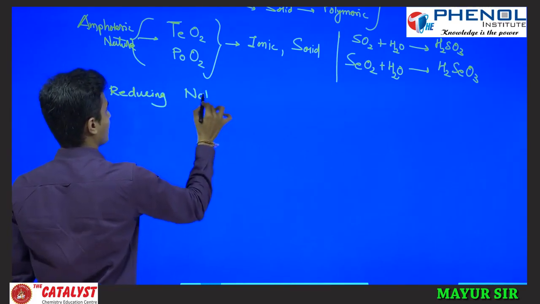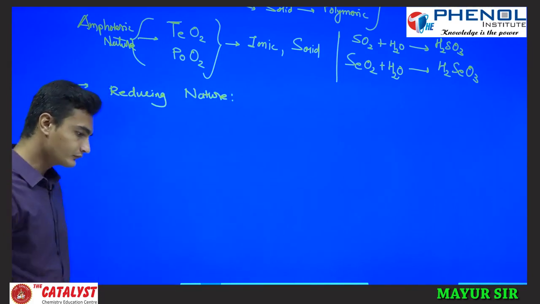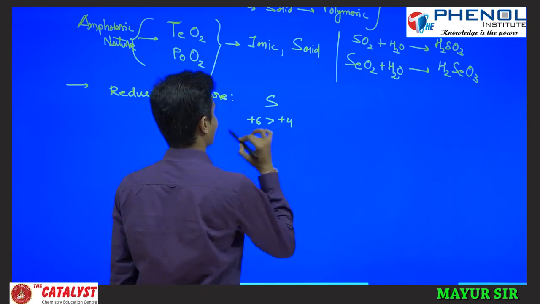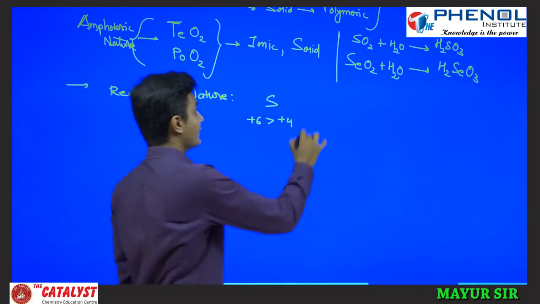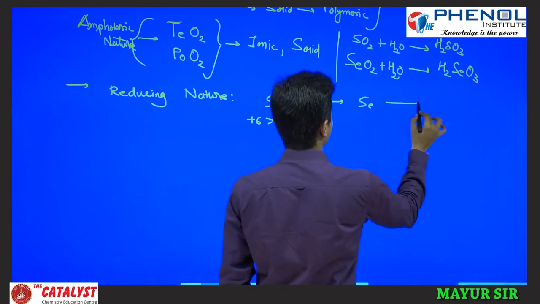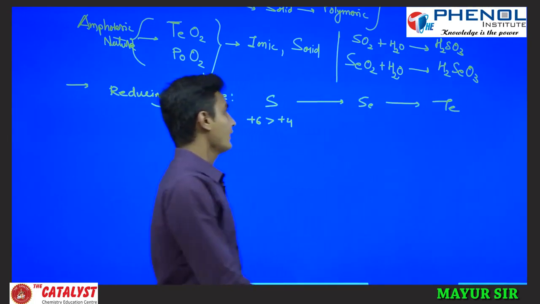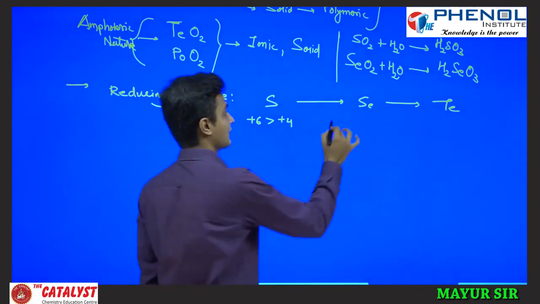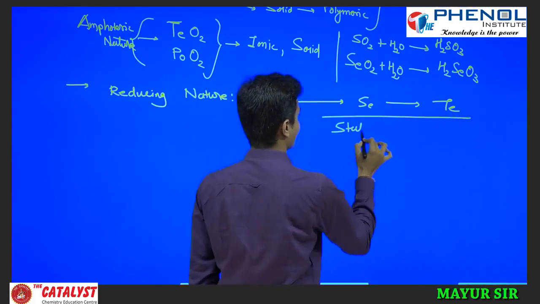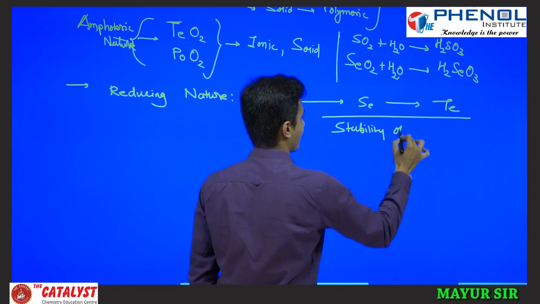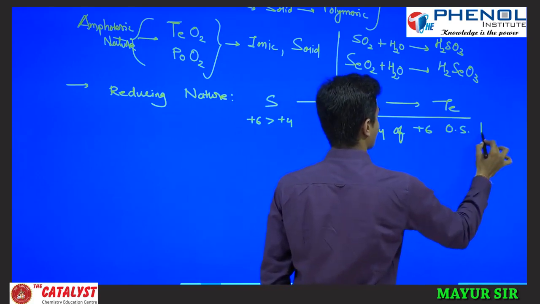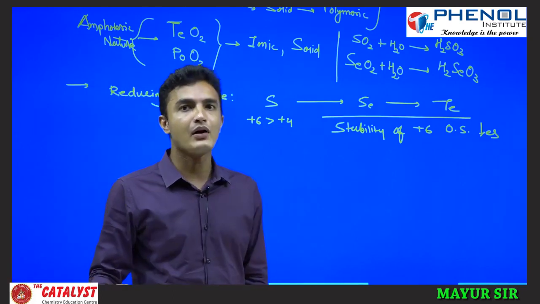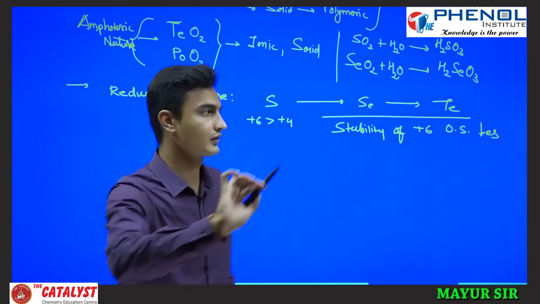Now if you see, for sulfur, the +6 oxidation state is more stable than the +4 oxidation state. But if you go from sulfur to selenium and selenium to tellurium, the stability of the +6 oxidation state decreases. It means they will not form a stable compound in the +6 oxidation state. Remember that point.